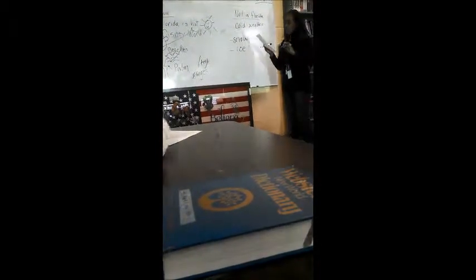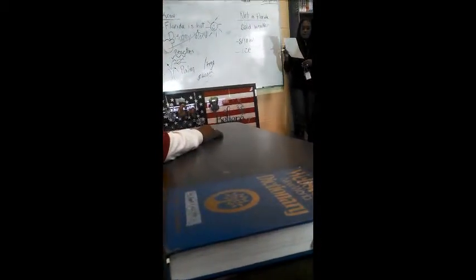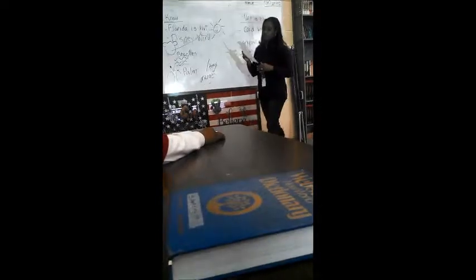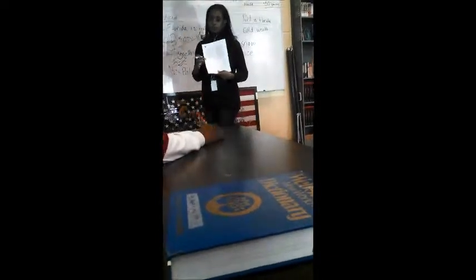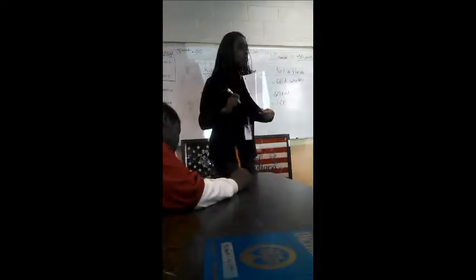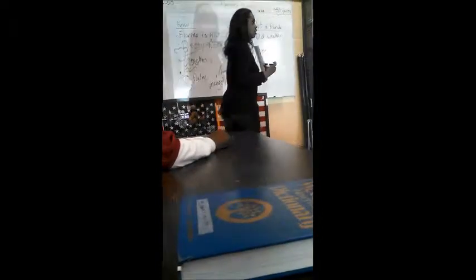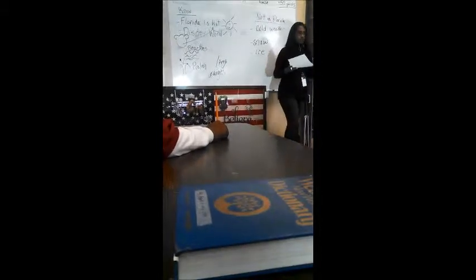I want you all to go down into the passage. Let's go down to line 21 and 22. Line 21 and 22. Tell me why you think the people started calling this particular area of Florida frost-proof. Talk to me.